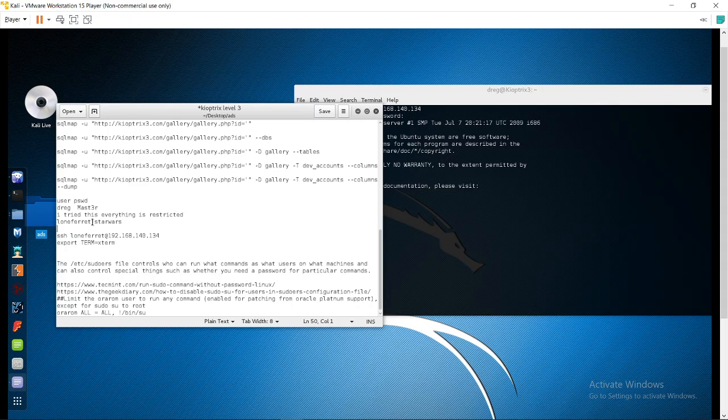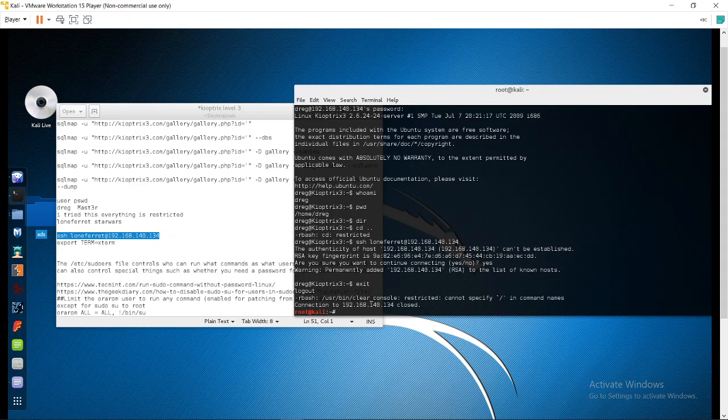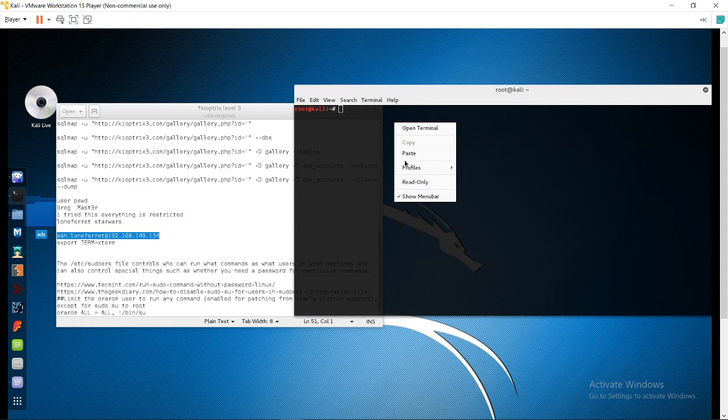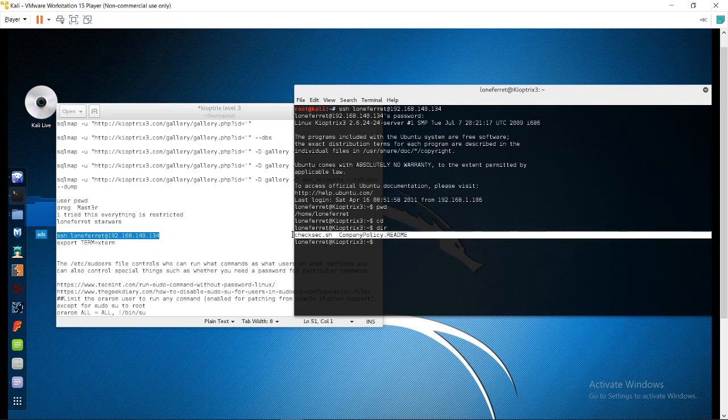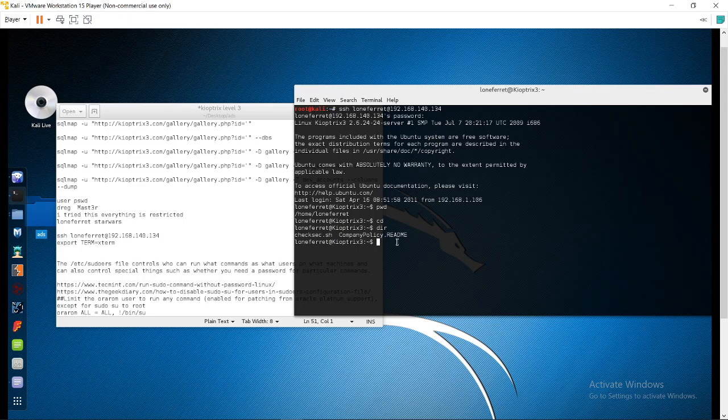So simply I will go to loneferret. That is this. Paste it. My bad. So the password is starwars. Okay, so let's see, pwd. Now I want to see my directory. Okay, these two are available. So let's see what is present in the company policy.